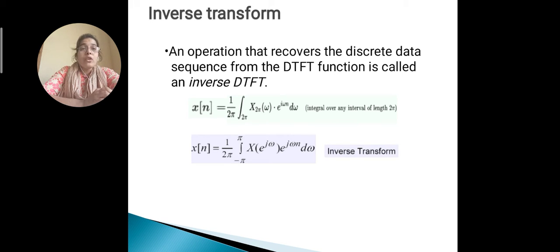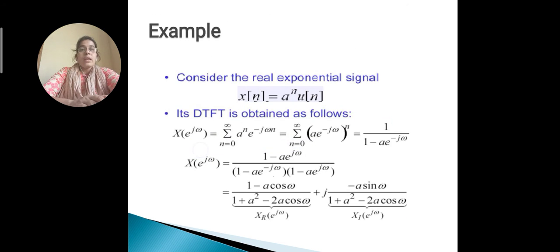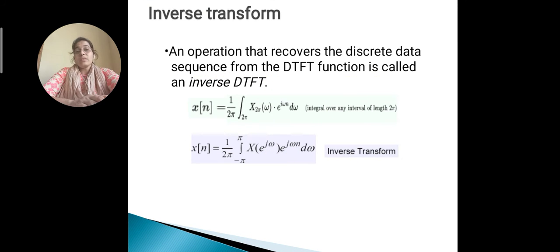Okay, what is the meaning of this? The main meaning is that the limit of this integral can lie between 0 to 2 pi, 2 pi to 4 pi, minus pi to pi, etc. But for the ease of calculation, we use the limit minus pi to pi, because in this range the signal shows even behavior. That means its sample response is symmetrical about the y-axis.